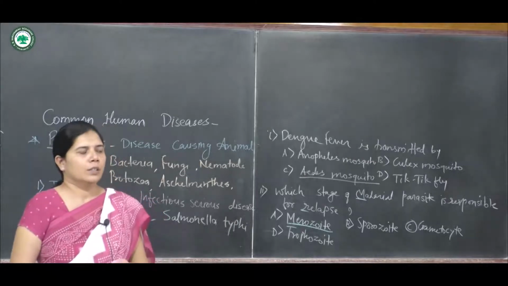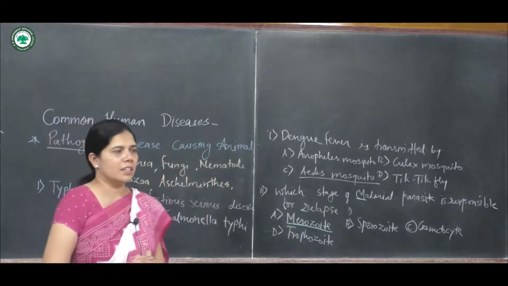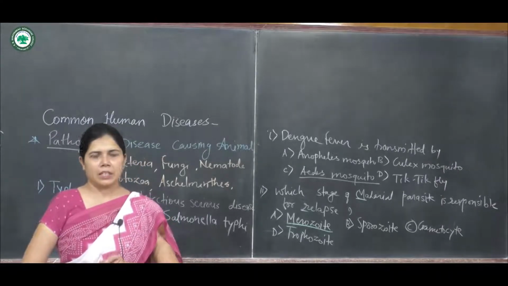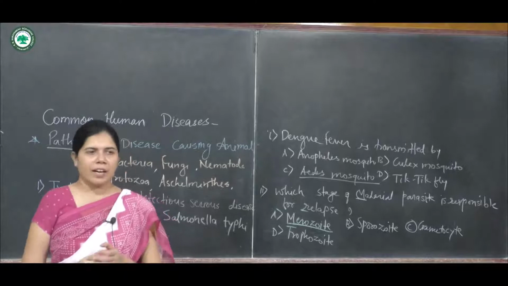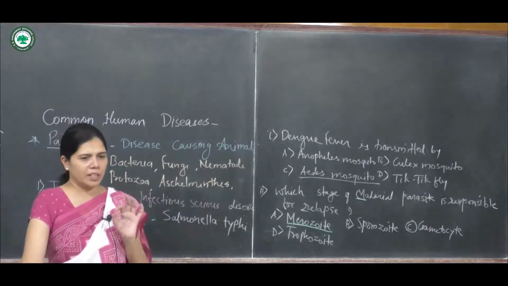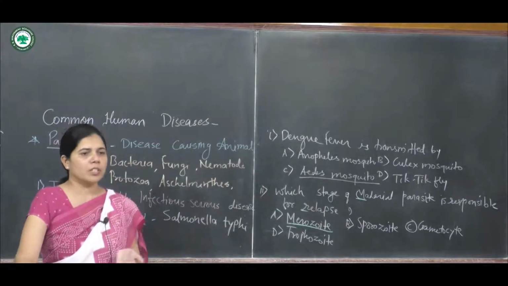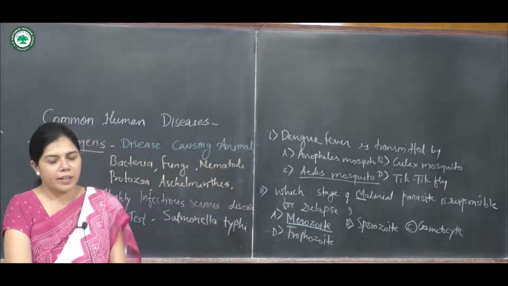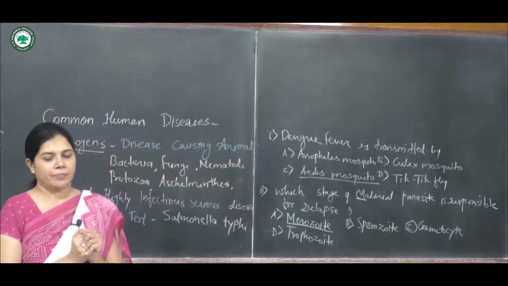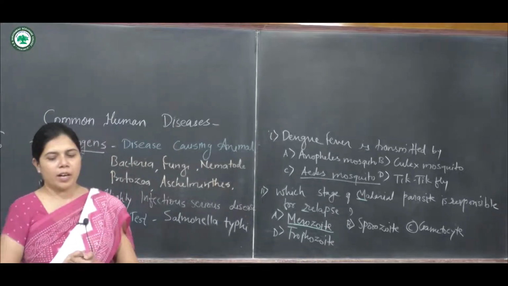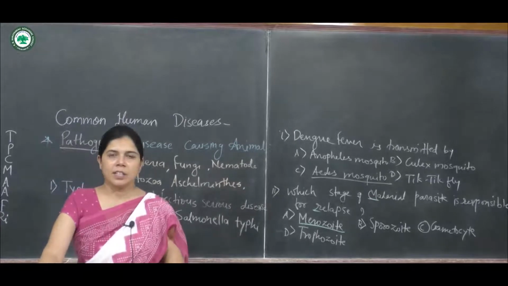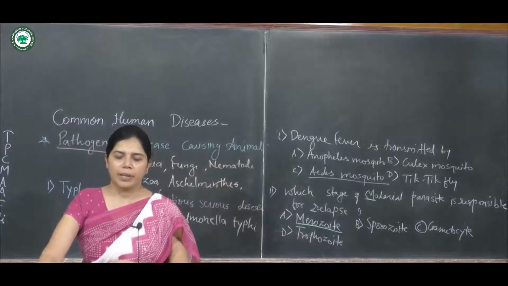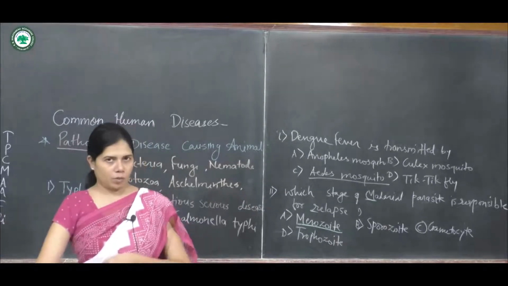Again, the question will be about the insect which transmits the disease plague. We know that plague is not a common human disease, but a question can be asked like: the insect that spreads plague is Anopheles, Pediculus, Xenopsylla or Yersinia. The answer is Xenopsylla, the insect which causes the spread of plague, because Anopheles is a mosquito.